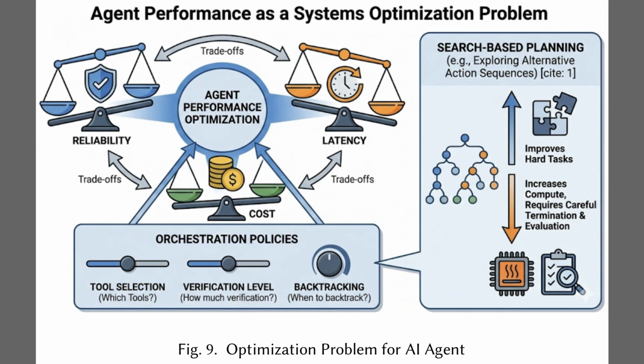Okay, moving deeper into system dynamics, Figure 9 reframes the challenge as an explicit optimization problem. The central graphic illustrates the core trade-offs, balancing reliability against latency and cost using these 3 weighing scales. To manage this equilibrium, the bottom panel shows orchestration policies, where developers tune sliders for tool selection and verification depth. Finally, the right side details search-based planning, demonstrating that exploring tree-structured action paths improves performance on hard tasks, effectively trading higher compute for greater reliability.